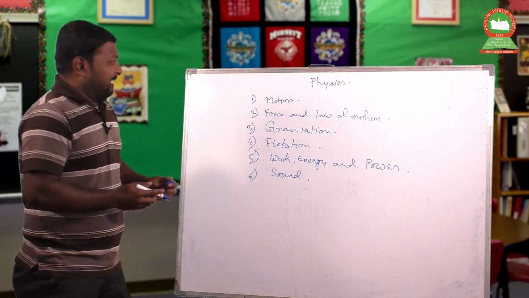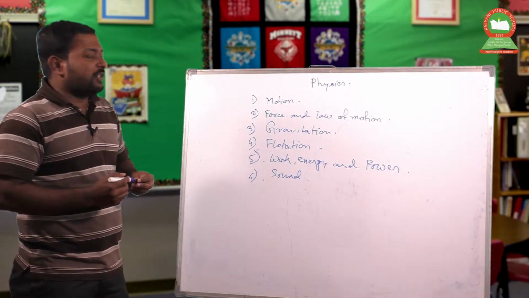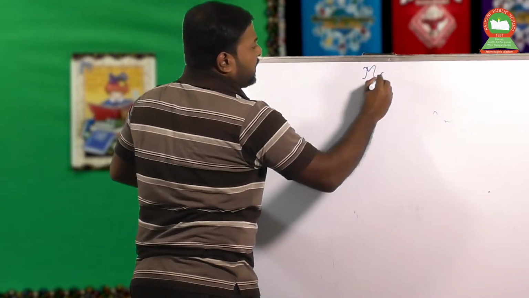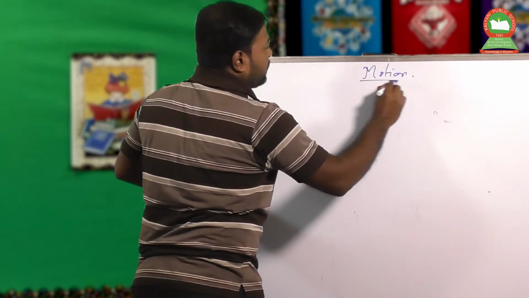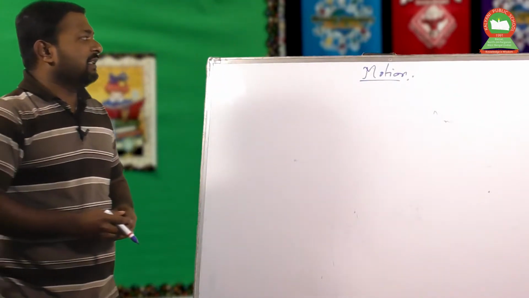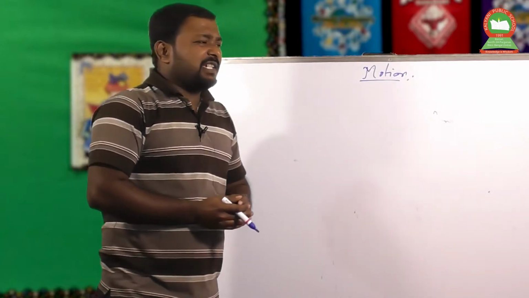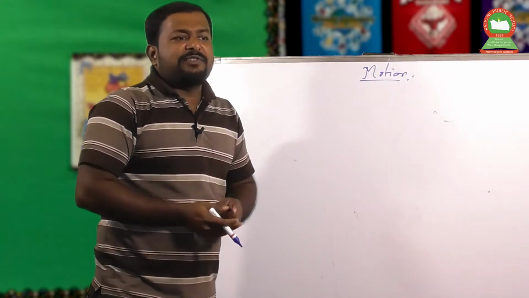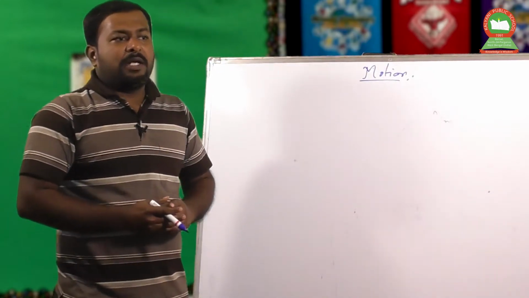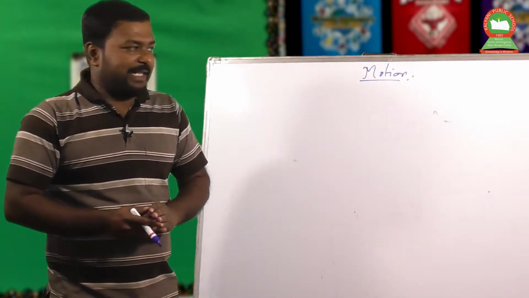Now let us discuss the first chapter, which corresponds to motion. So today's topic is motion. In this topic we will learn about different kinds of motion and their implication on the particles which are moving. This branch is a small portion of physics which is called classical mechanics.